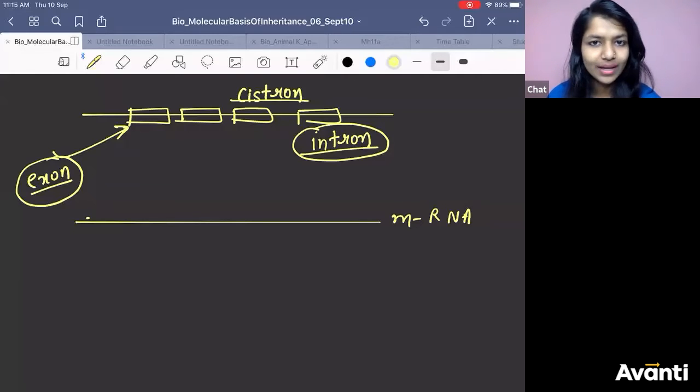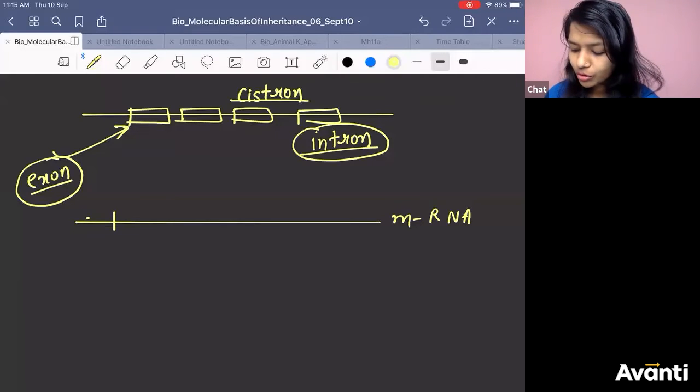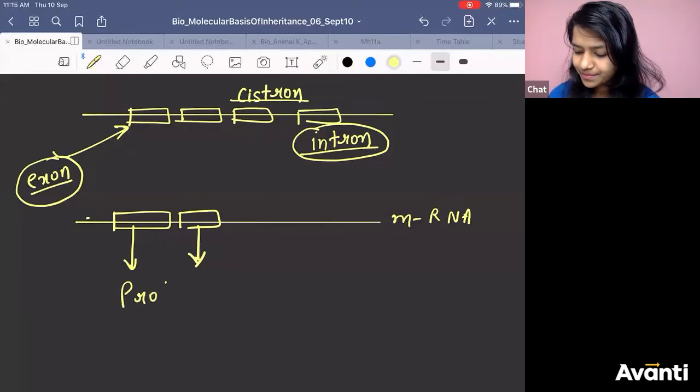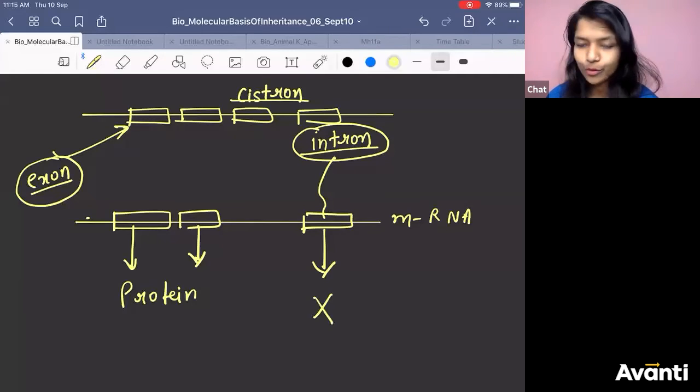From DNA, you will get mRNA. Exon will make protein and intron will not make protein. So intron is a non-coding sequence. It will not make protein.